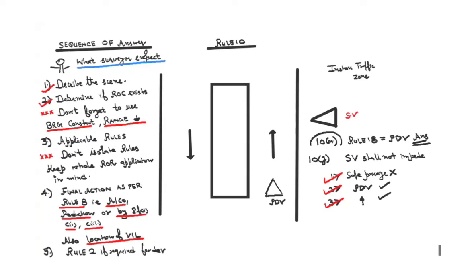So what is applicable now? 10A is applicable. And what does 10A say? You are not relieved of your duty under any other rule. So rule number 18 will be applicable. So now you have to take action. So you go to the fourth step. So what do you do? Alteration is the best action. So you apply 8C, because you've got sufficient sea room, isn't it? You've got sufficient sea room on this side. You apply 8C, alter to starboard, right? And that is what we do.